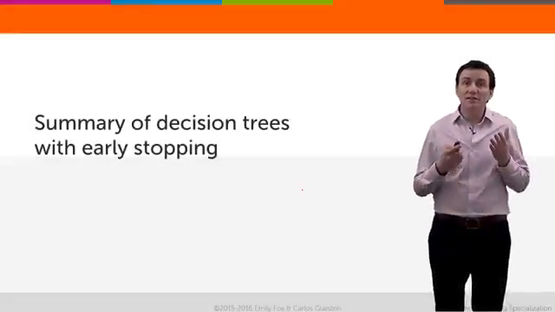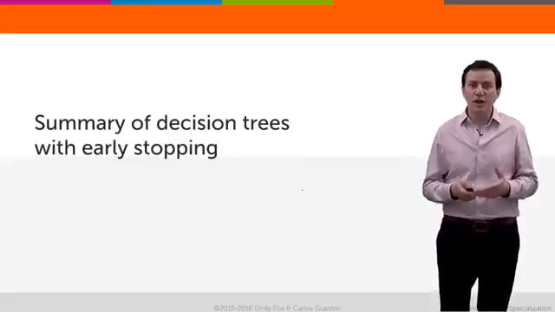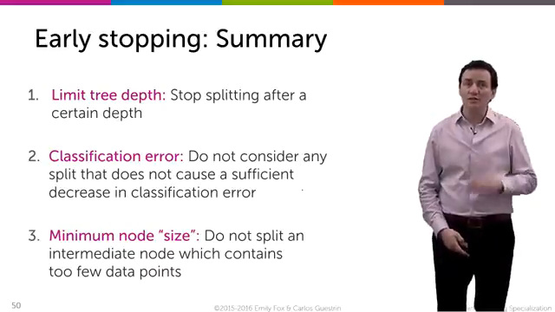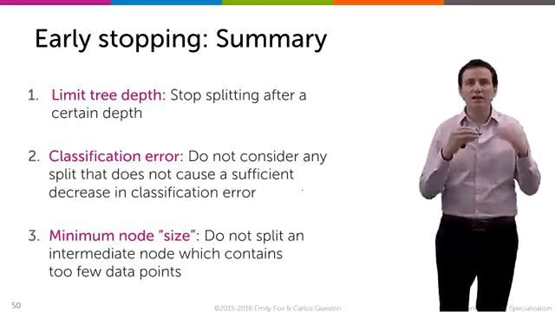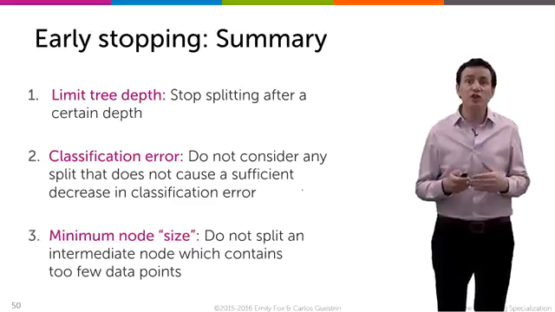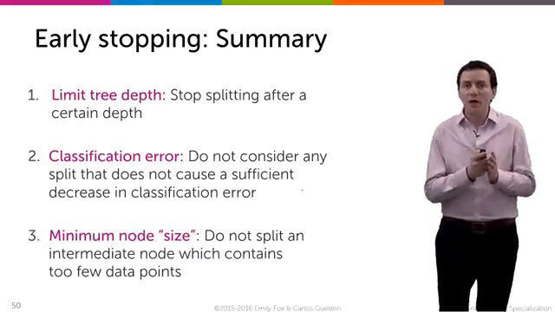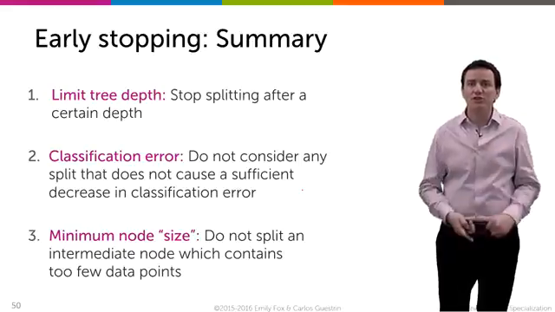So let's summarize the early stopping conditions that we described in this approach to try to find decision trees that are not too complex. There are three. The first one is limiting the depth of the tree. That's a relatively good condition to set, and you should set it pretty carefully using cross-validation.